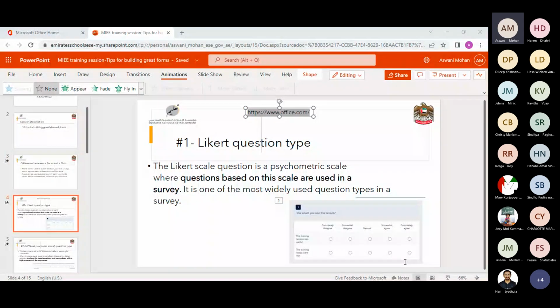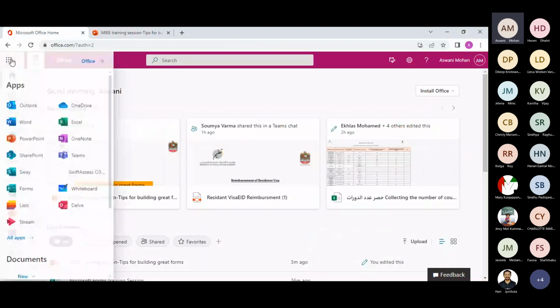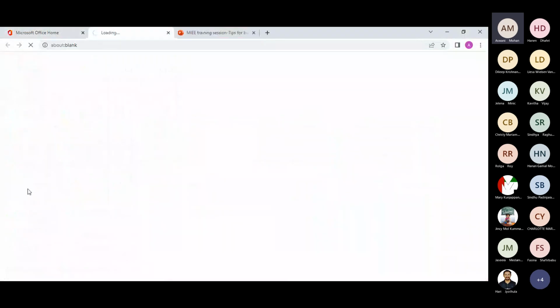So I'm sharing the Office link from which we can access forms.